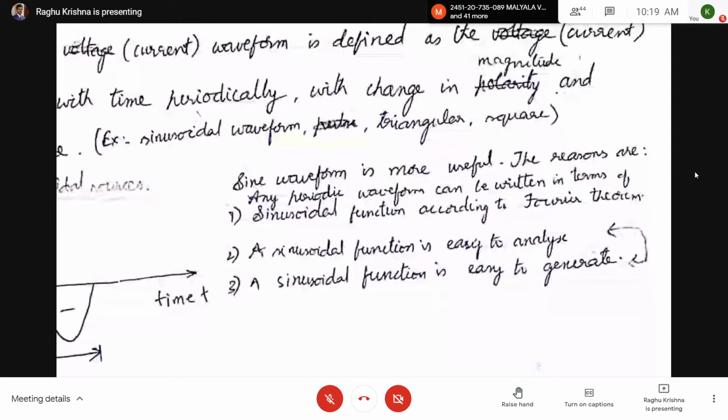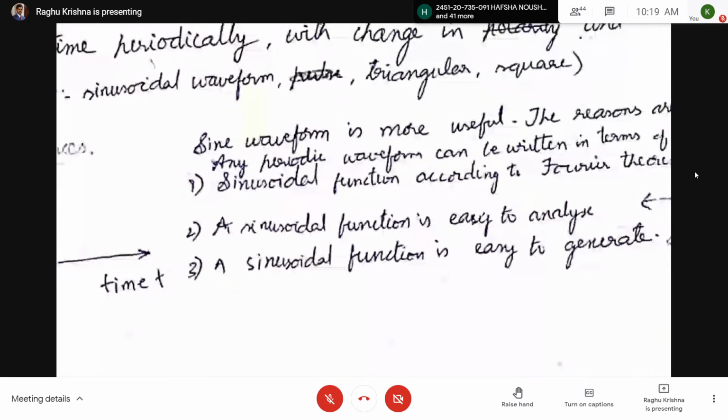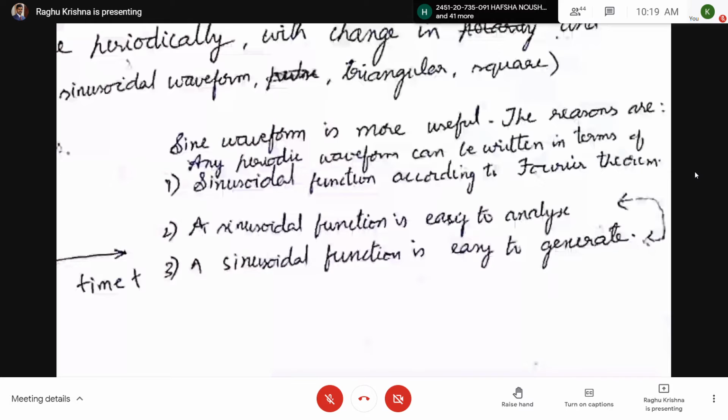Next, the second point: a sinusoidal function is easy to analyze. And the third one: a sinusoidal function is easy to generate.